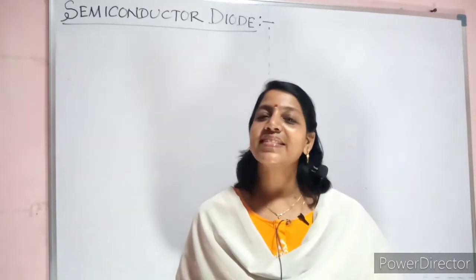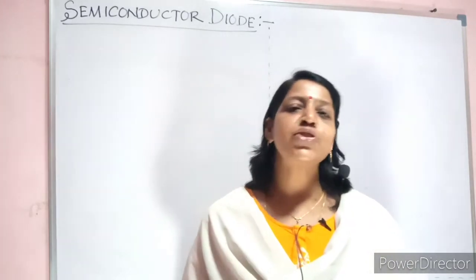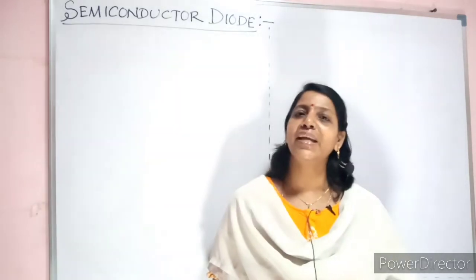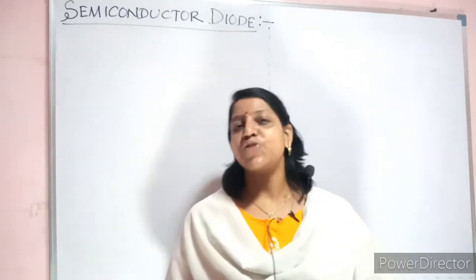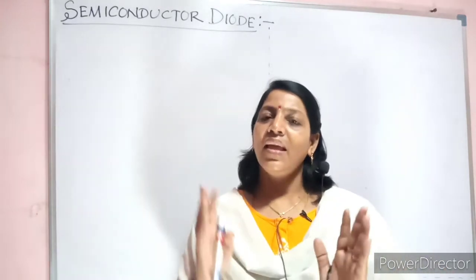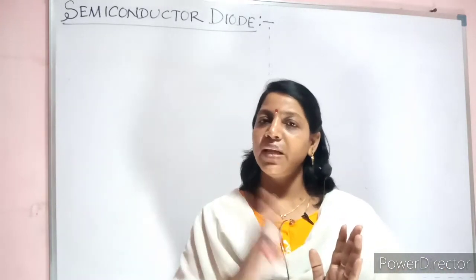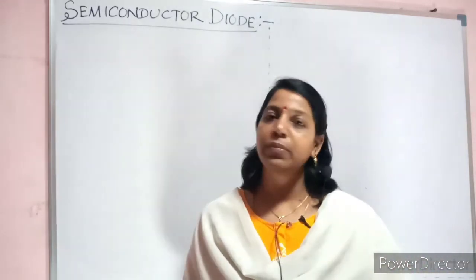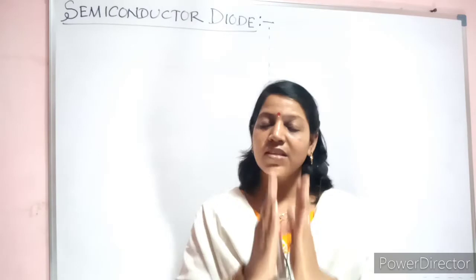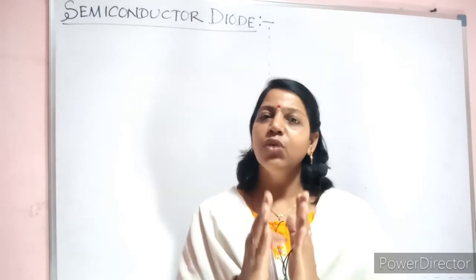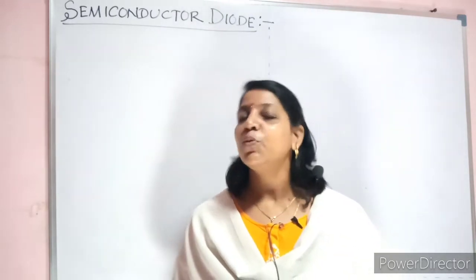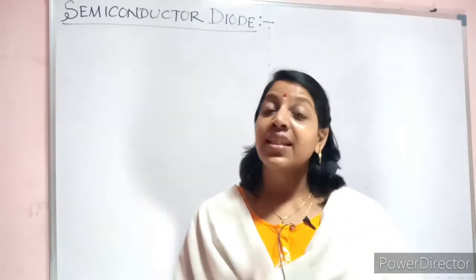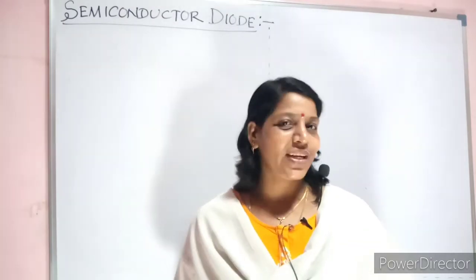Drift current is the current that flows due to the electric potential developed at the junction. Come to potential barrier. Due to the accumulation of charge carriers, on the n side electrons will be accumulated, and similarly on the p side holes will be accumulated. Due to that, near the junction point, some voltage is developed. That is called your potential barrier. Space charge region is also the same; that space charge region is creating the voltage.